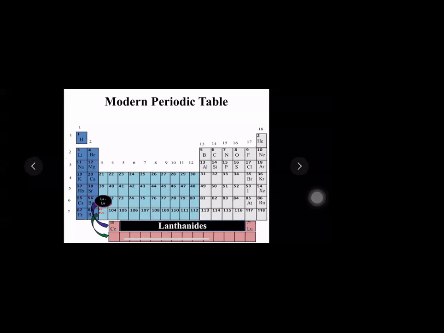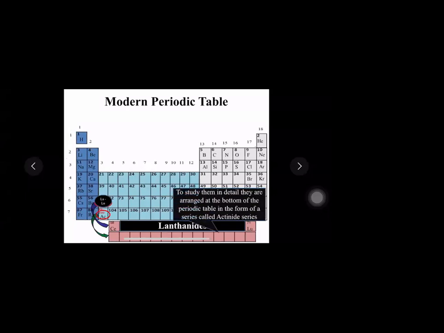Very good. So these 2 names you have to remember, what the lanthanide series starts with and ends with. And the next series and the next element is my 89th element, Ac. Ac stands for actinium.